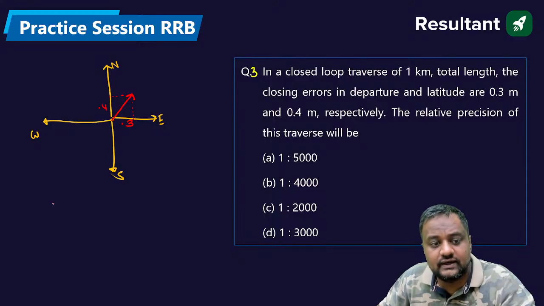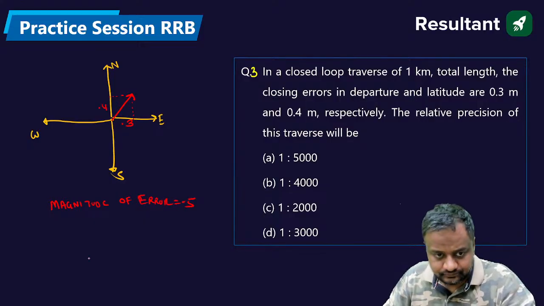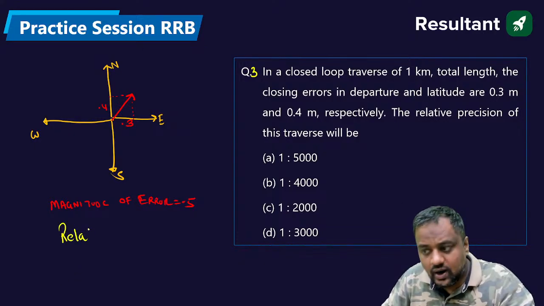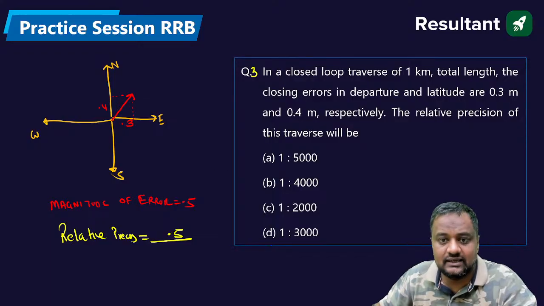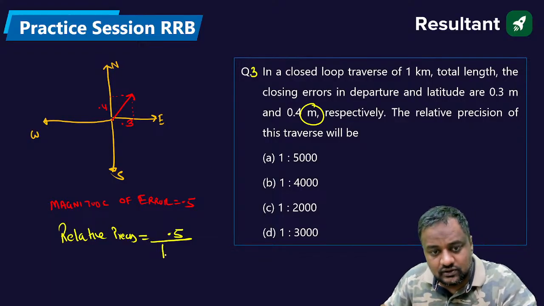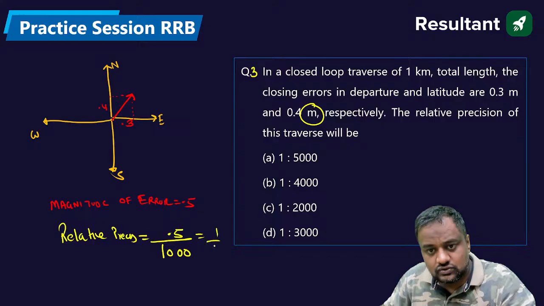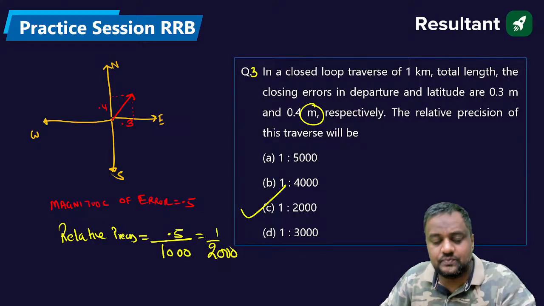So what is the magnitude of error? Pythagoras theorem. Even if you don't know the Pythagoras theorem, everybody knows that 3 square plus 4 square is equal to 5 square. Magnitude of error is equal to 0.5. So what is the relative precision? The relative precision is the magnitude of error upon the total length of the traverse, that is 1 kilometer. But this is in meters, so 1 kilometer we also write in meters, it will be 1000, so it will be 1 by 2000, that is option number C.